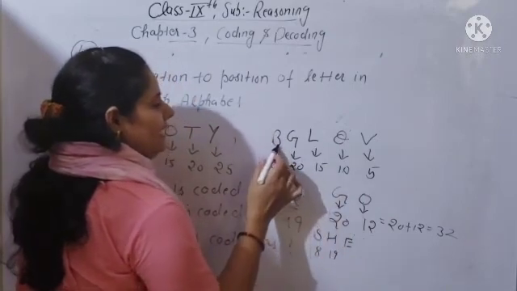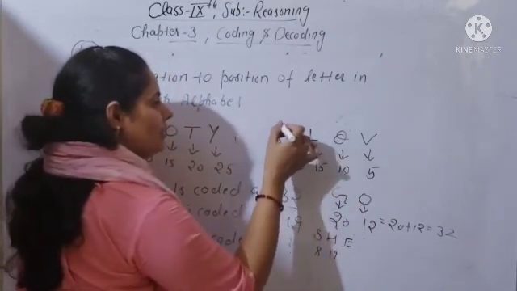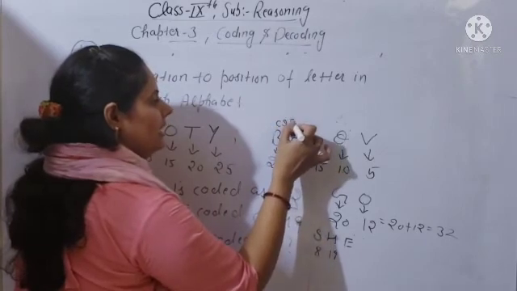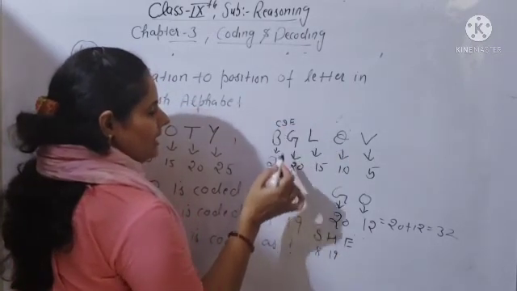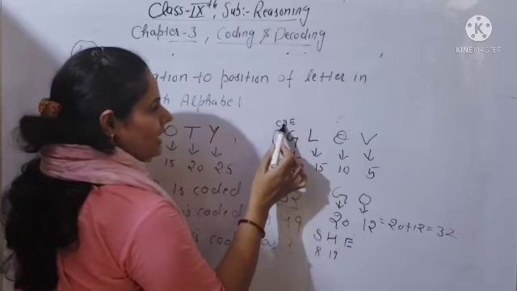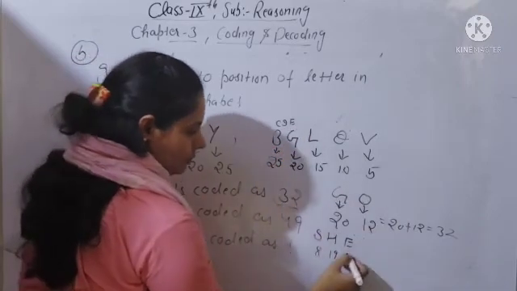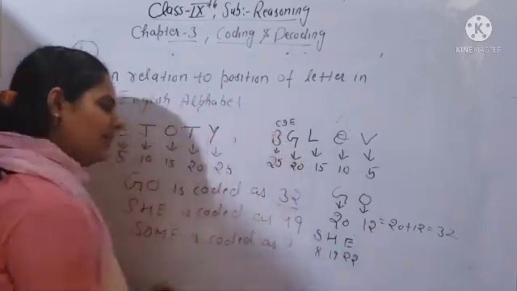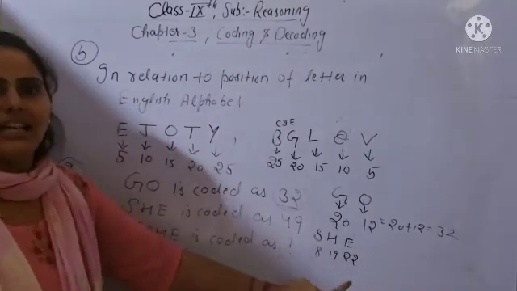A, B, C, D, E. Okay, so C, B, E. So after B, it will be C. So it means 24th position, 23rd position, and it will be 22nd position. Okay, means E is at 22nd position.